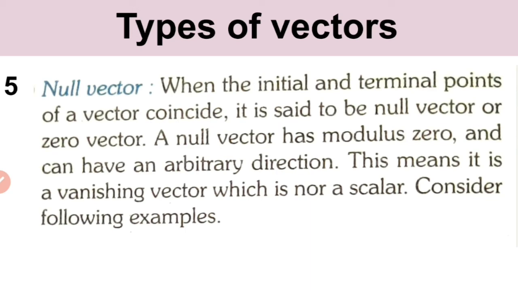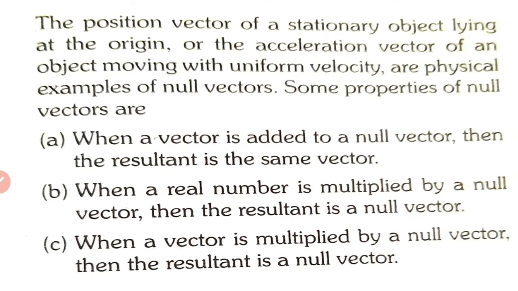So a null vector has its magnitude 0 and hence no direction, or we can say any arbitrary direction. So that's what we mean by null vector. Now the examples of null vector: the position vector of a stationary object lying at the origin. Origin means 0, so that position vector is a null vector.